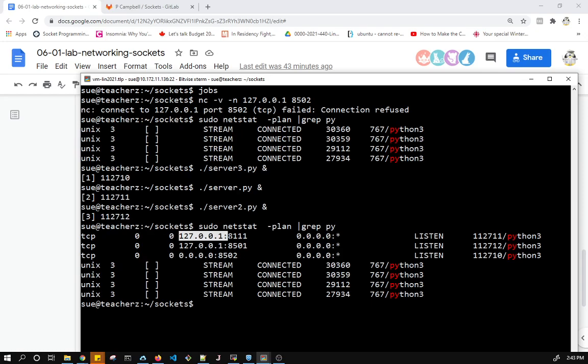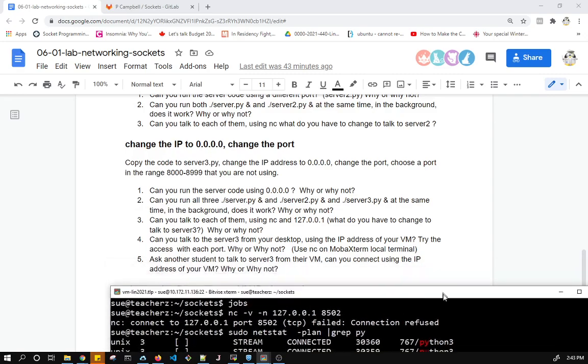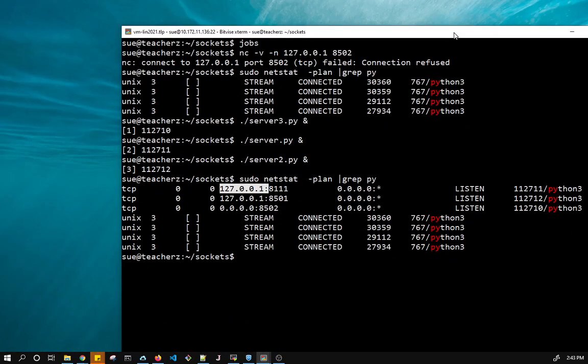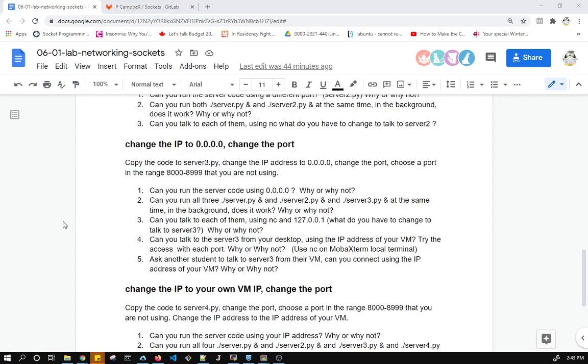So if you go back to the first video, we tested that, and that doesn't work. Because 127.0.0.1 says this computer. And since this computer, when I'm on the desktop, is the desktop computer, and this computer running on the VM is the VM, they're not the same thing, even though they have the same number. So I think it won't work. But let's try it from my desktop.